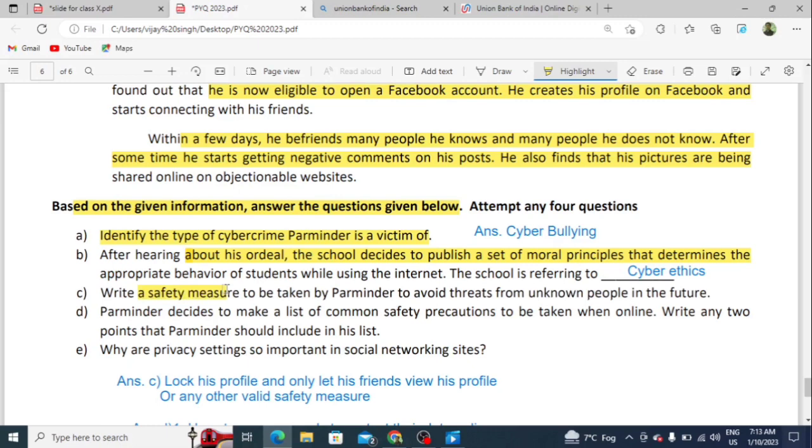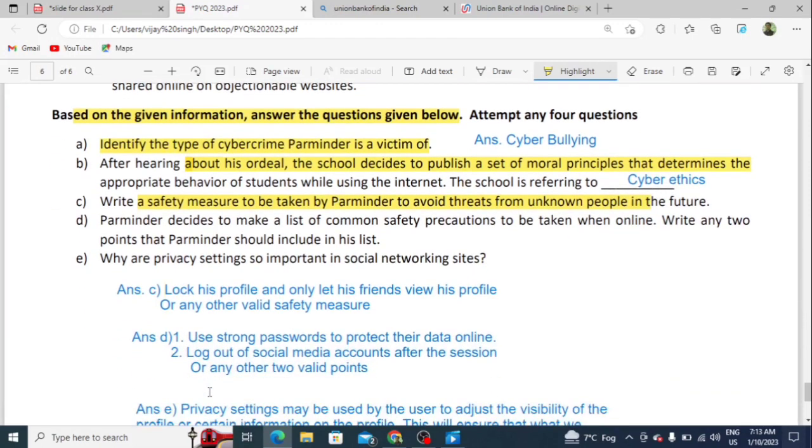Students, next: write a safety measure to be taken by Parminder to avoid threats from unknown people in the future. What is the procedure? The first is to lock his profile and only let his friends view his profile. You already know how you can set your profile to personal and private.